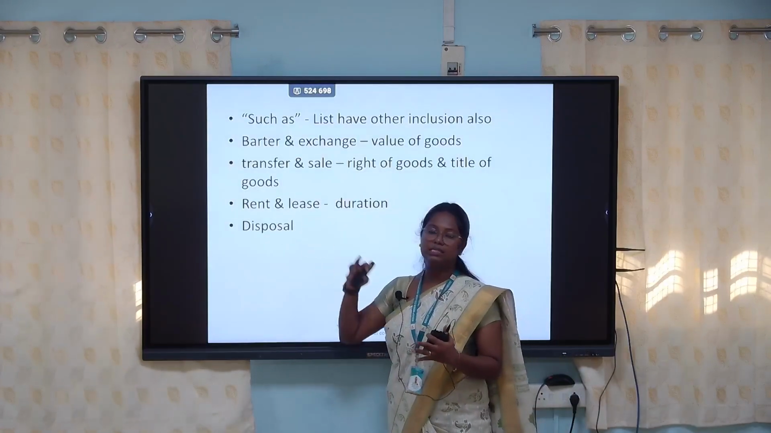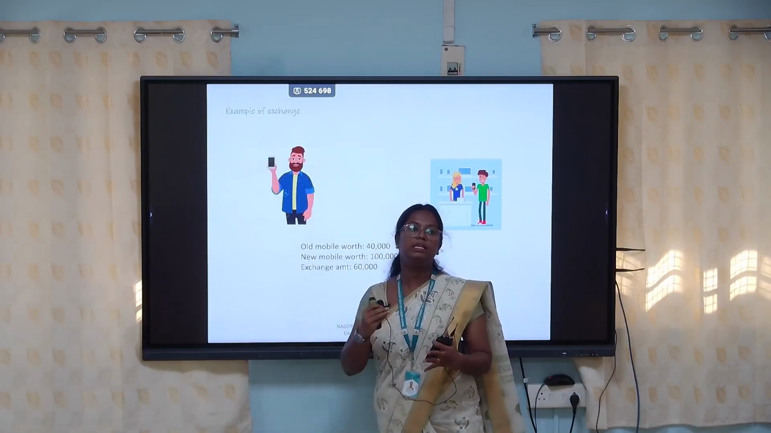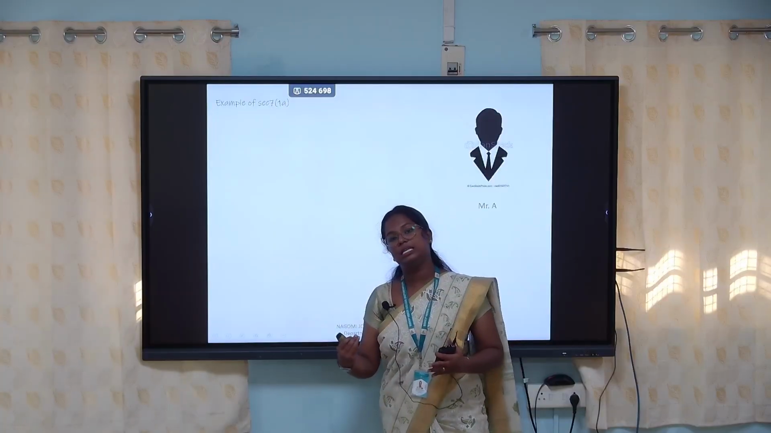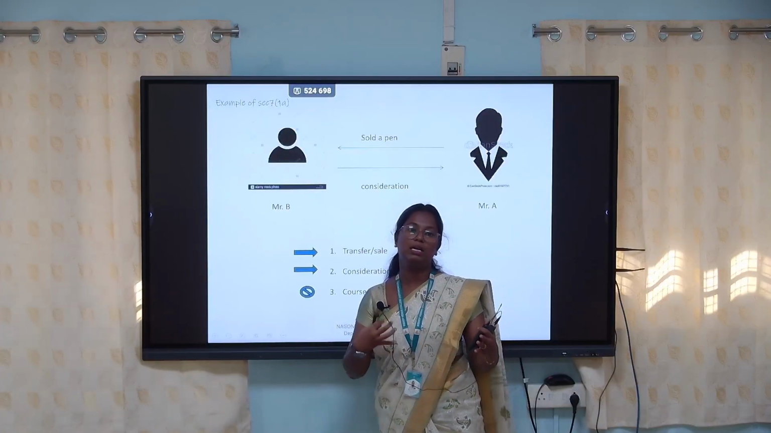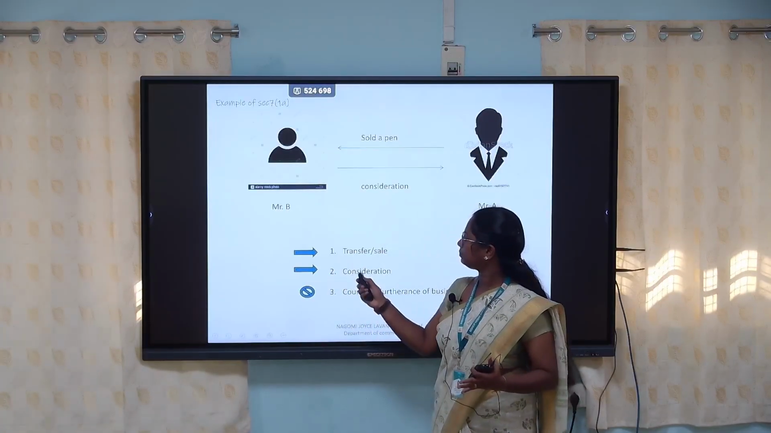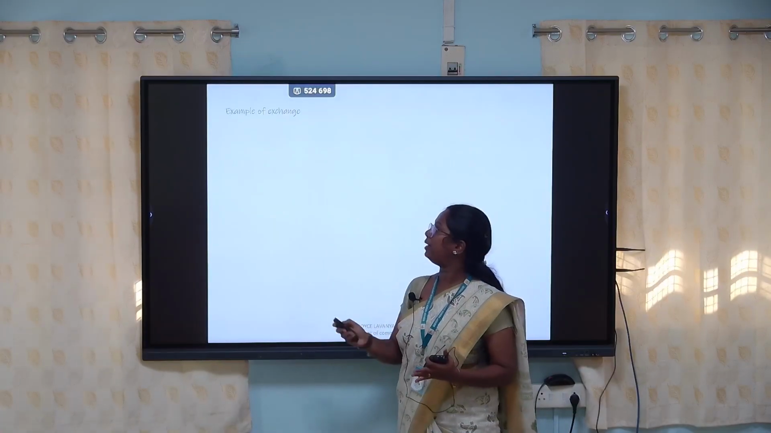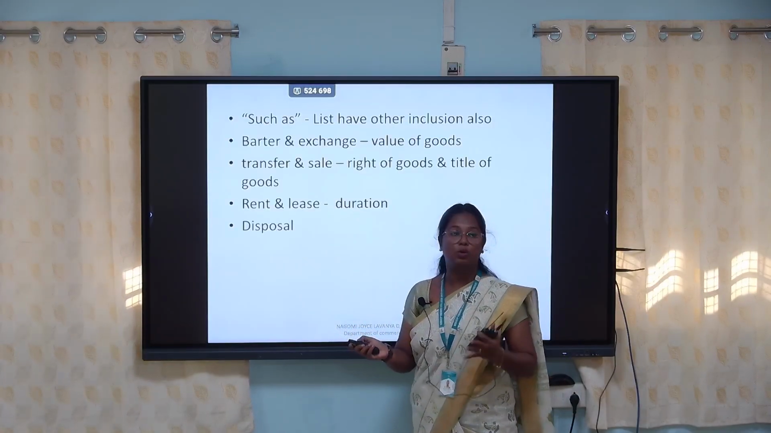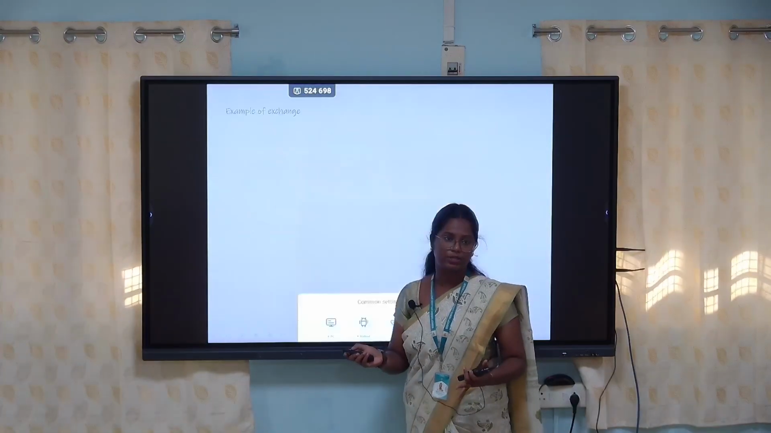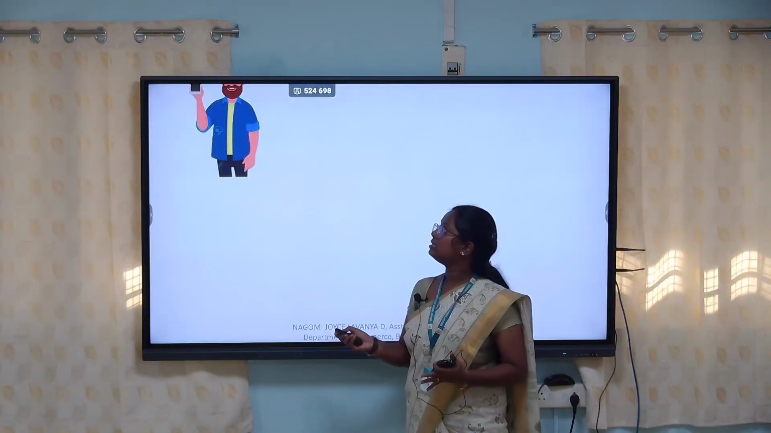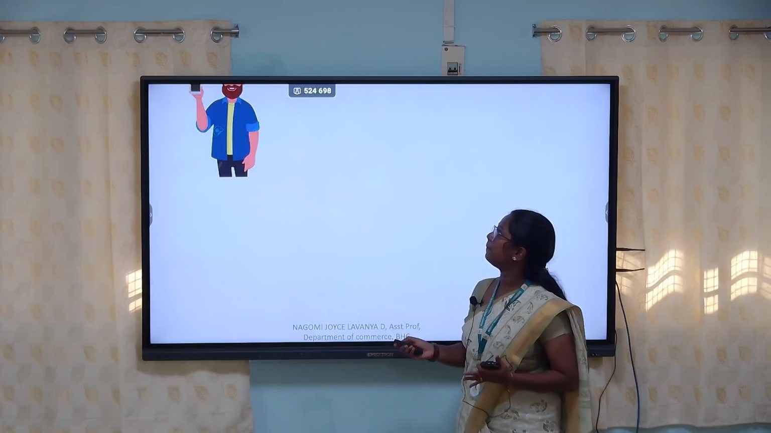In rent and lease, the difference is duration. If it is rent, it is for a short tenure, whereas if it is a lease, it is called a long tenure. So when all this kind of transfer is happening, especially in the course of business and for a consideration, then it is called a supply according to GST.